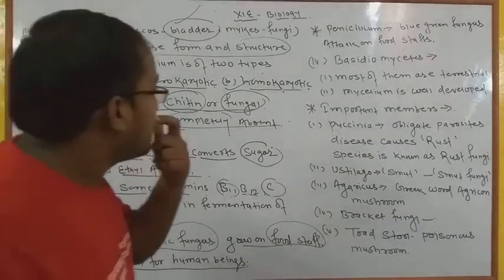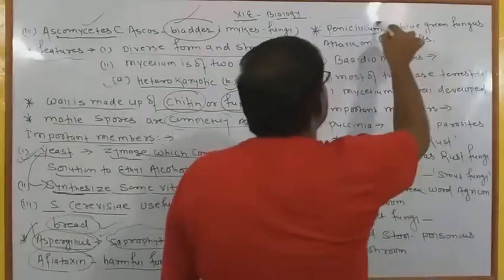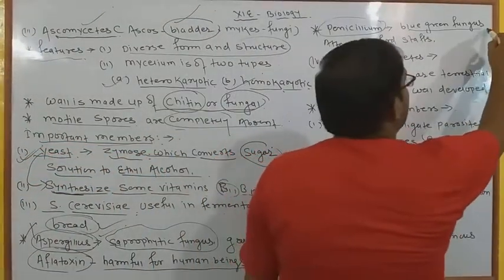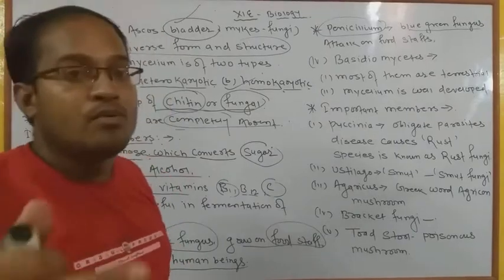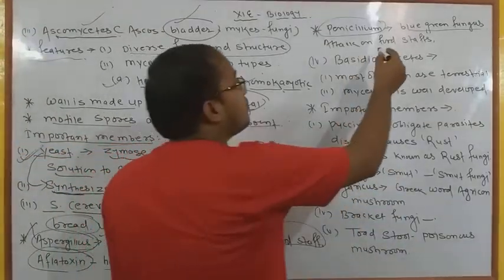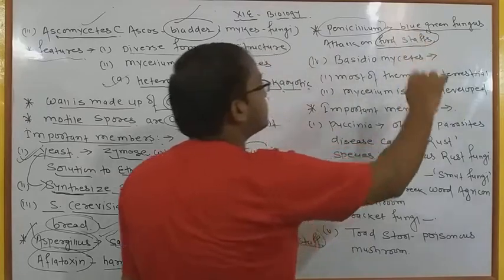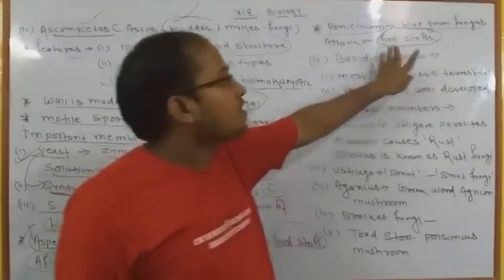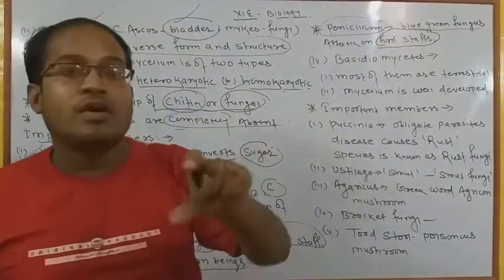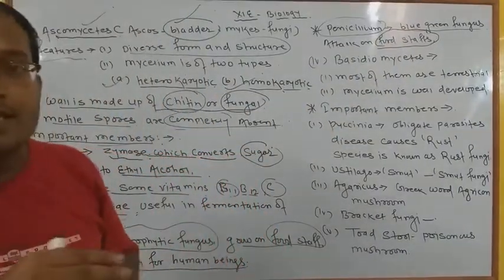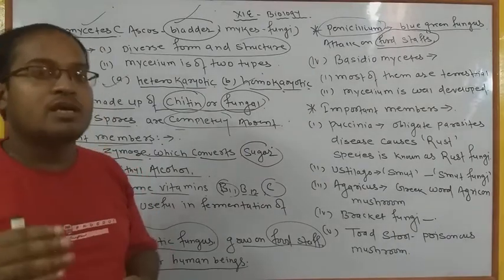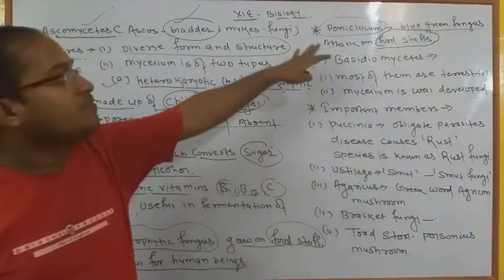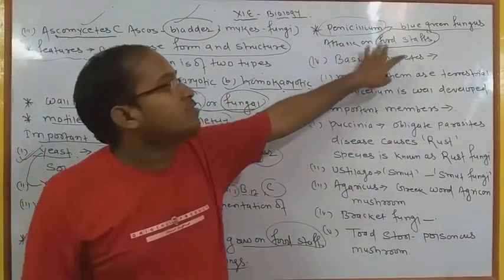Okay, apart from that, now we have to discuss Penicillium. Penicillium is the most important part. Why? Because it is also considered as blue-green fungus. Penicillium is called blue-green fungus and it attacks foodstuff. It also attacks foodstuffs. Most important point, you have to write down. Penicillium also affects foodstuff, but it is also important, because we get Penicillium notatum, the most important antibiotic injection used in medical science, and generally we obtain injections of penicillin from Penicillium notatum as a